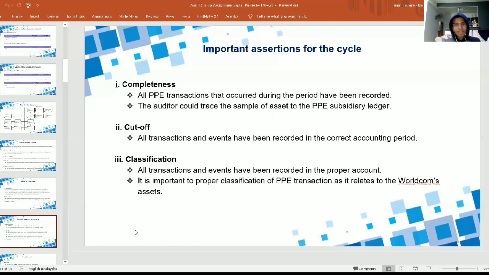For example, the purchase of telecommunication equipment has to be recorded in the telecommunication equipment accounts. If the purchase transactions are not properly classified, the asset will be misstated and it will affect the whole financial statement of WorldCom.